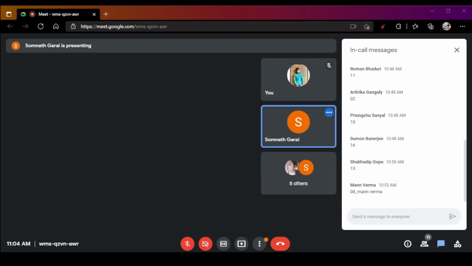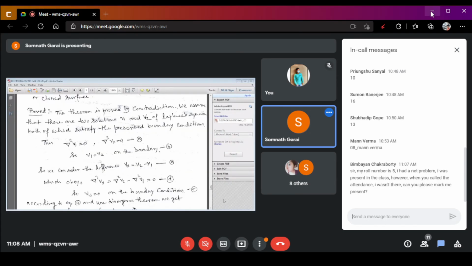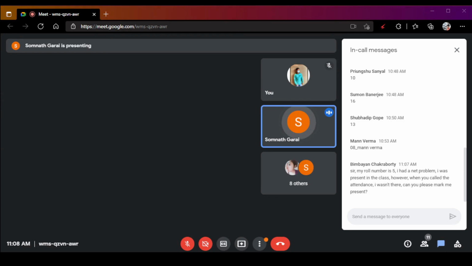Right? So we assume that there are two solutions of a Laplace equation. One solution is V1, another solution is V2. Okay, one solution is V1 and another solution is V2. Right?